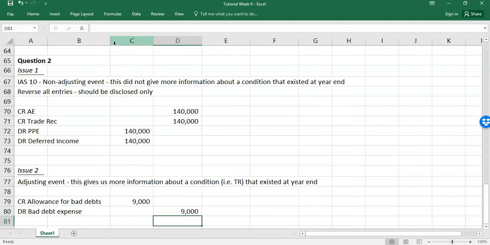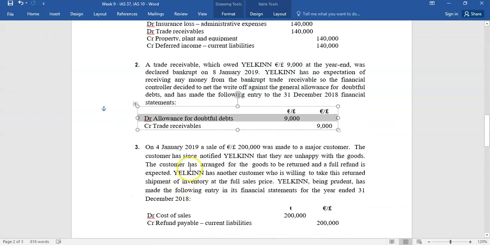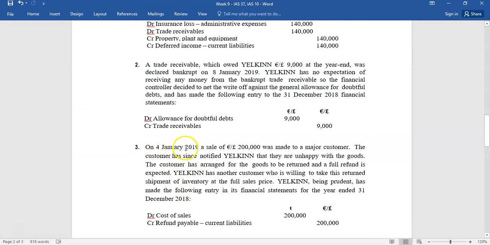So again, what we're looking for is, you know it's IAS10 and you use the language around an adjusting or a non-adjusting event. The reason this was an adjusting event was that the condition existed at the year end, you're just getting more information after the year end. Issue 3 then, on the 4th of January of the next financial year, you made a sale of 200,000, but the customer has since notified you that they're unhappy and they're looking for the goods to be returned and a full refund being given.